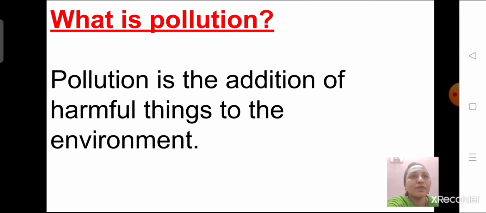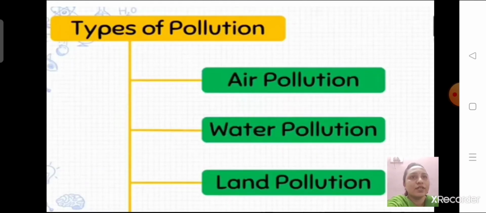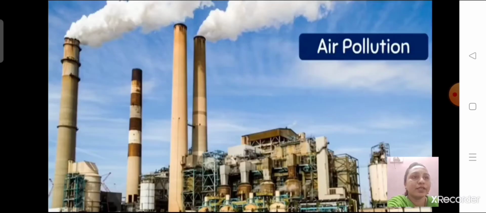So there are three types of pollution. Okay? First is air pollution, then water pollution, then land or soil pollution. Okay? Yes. Now first let's understand the air pollution. Yes. So what is air pollution? Air pollution is mixing up the pollutants, that is harmful gases and smoke in air. Okay? So air pollution is caused when harmful gases and smoke are released from houses, factories, vehicles and industries.